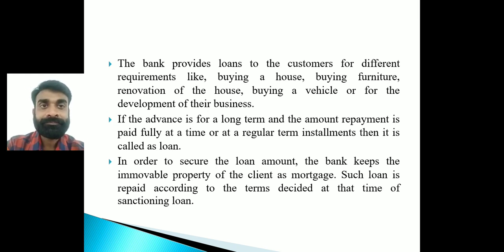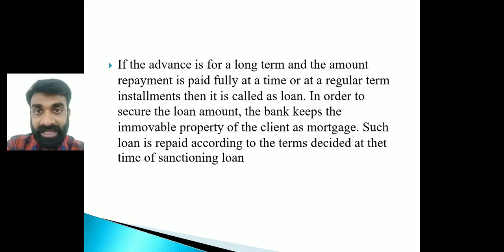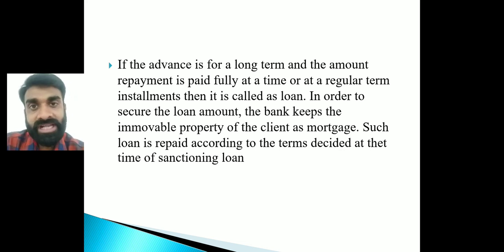And as I said, the loan will be sanctioned on the basis of the property, on the basis of the guarantee that I'm providing, right? Like suppose I'm in need of a 5 lakh rupee loan, but I can provide a guarantee up to only 3 lakh, then my loan will be sanctioned up to only 3 lakh rupees, right? And the guarantee, like suppose I'm putting up my property, will be mortgaged with the bank. My original documents will stay with the bank, and if I'm not able to repay it, then it will be sold.